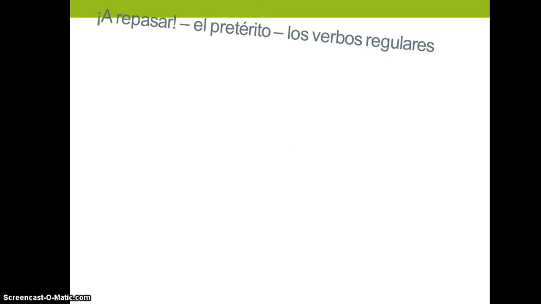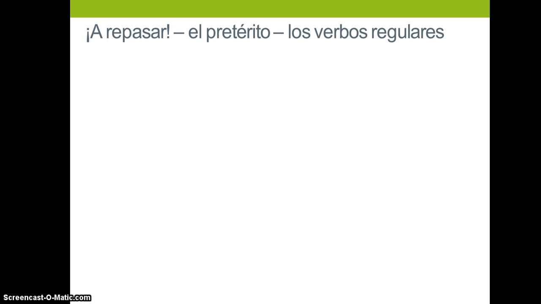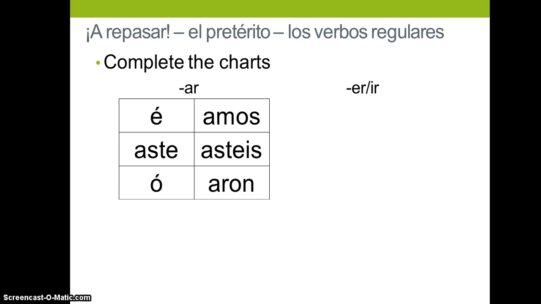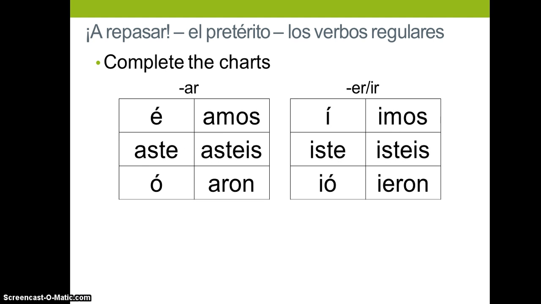So the first thing we're going to do is review our grammar. And so first up are our regular verbs in the preterite tense. Here are the charts. So if you need to pause and stop and copy this down, please do so right now.